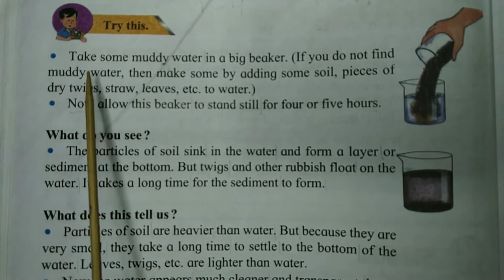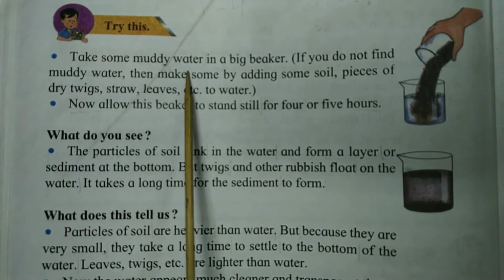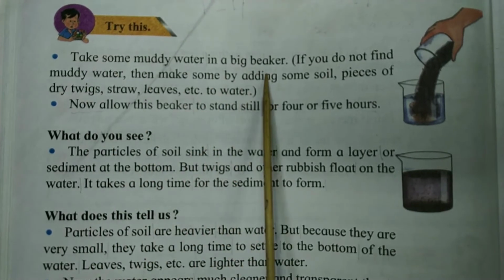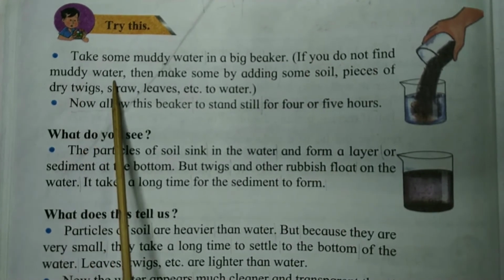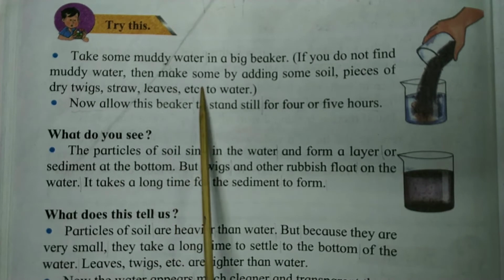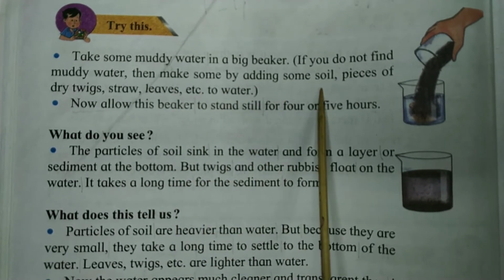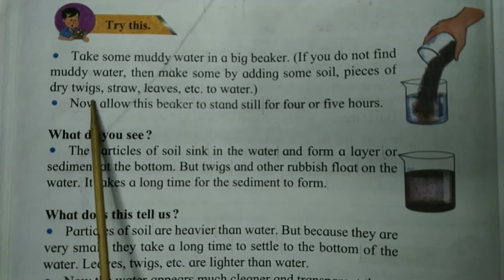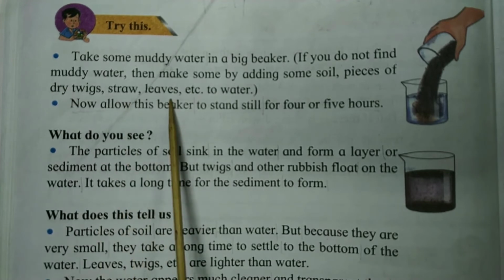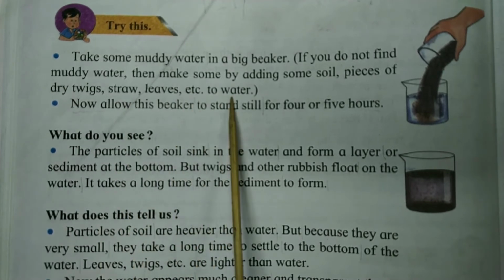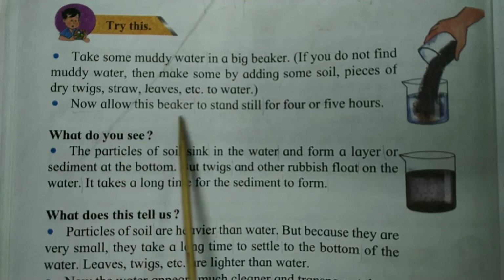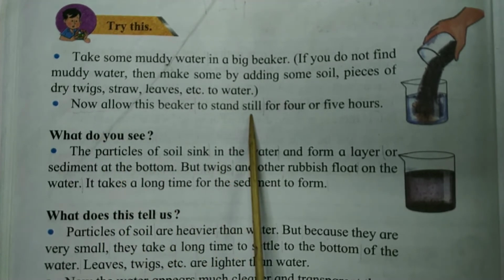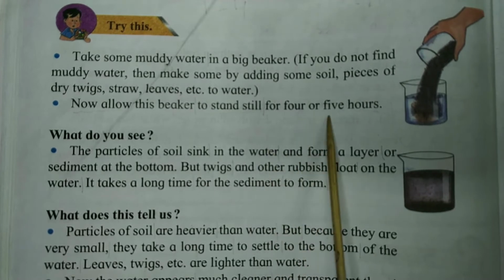Try this. Take some muddy water in a big beaker. If you do not find muddy water, then make some by adding some soil, pieces of dry twigs, straw, leaves, etc. to water. Now allow this beaker to stand still for 4 or 5 hours.